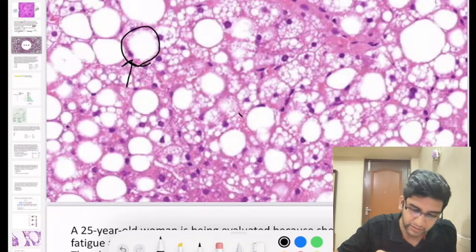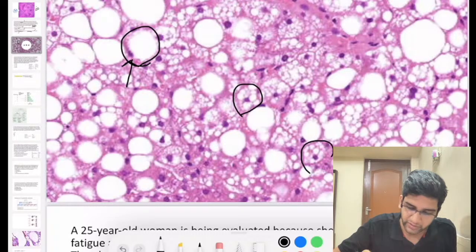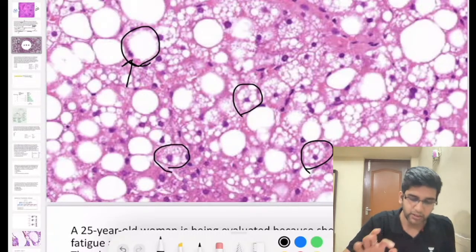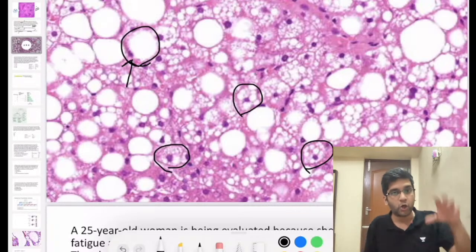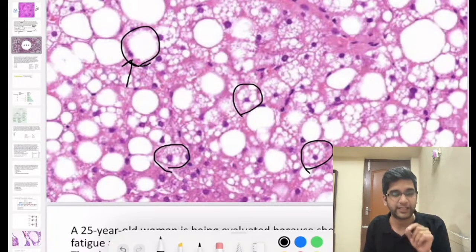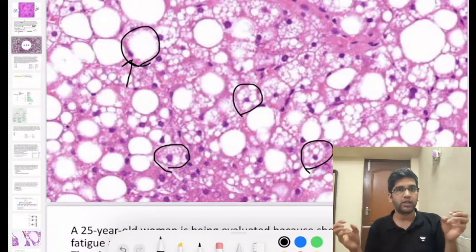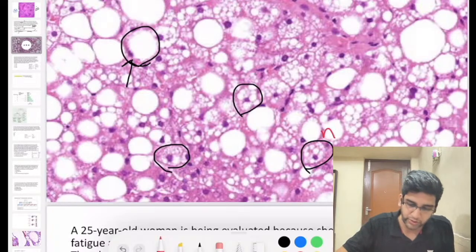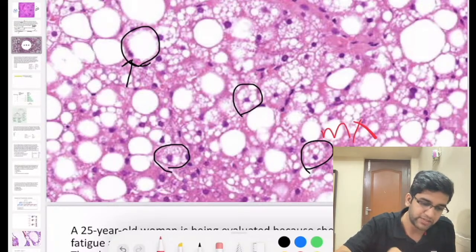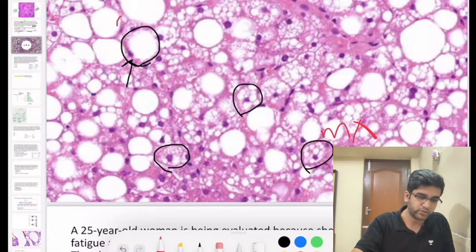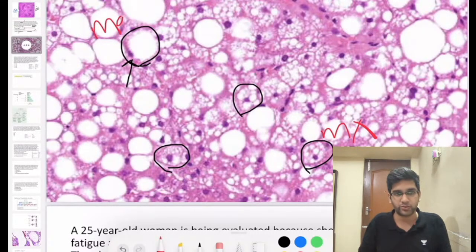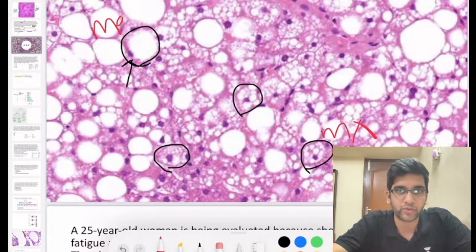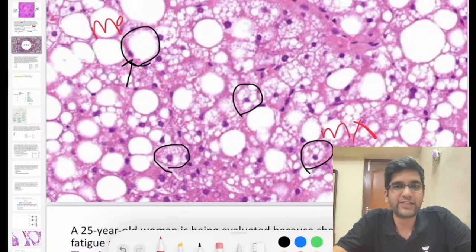But if I look at this cell, can I say the nucleus is still in the center? Whatever I circle in the lower half of the field, all of them, the nucleus, that blue dot, is in the center. When you have a nucleus in the center, which means it's not a single huge vacuole but multiple tiny vacuoles in the cytoplasm equally distributed, this is microvesicular steatosis, right? Whatever is big is macrovesicular steatosis. That's the easiest way for you to differentiate macro and micro. Don't go with the vesicle size, that's really not the correct way. This is enough to differentiate, fine?